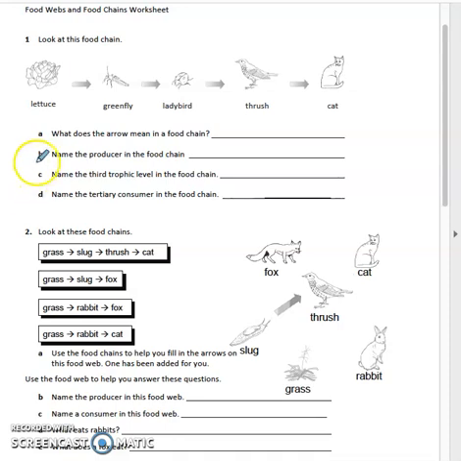So starting out here, we have our first food chain. We have the lettuce to the green fly to the ladybird to the thrush to the cat. A says, what does the arrow mean in the food chain? As we discussed earlier in the unit, it means energy. So as the energy gets transferred throughout the food chain, we are following the energy with the arrows.